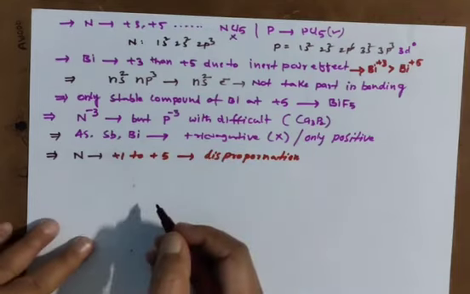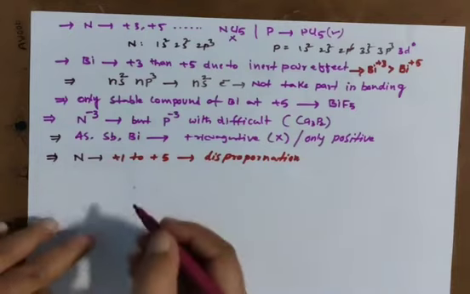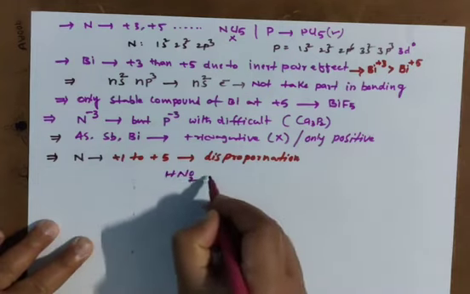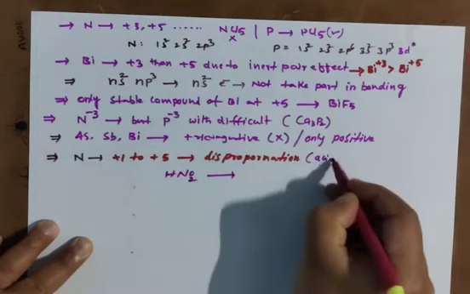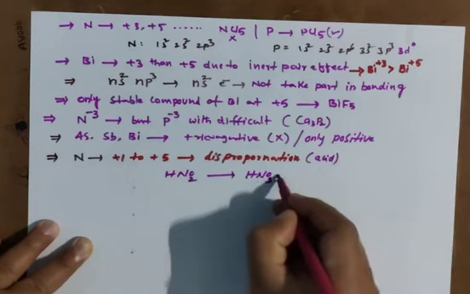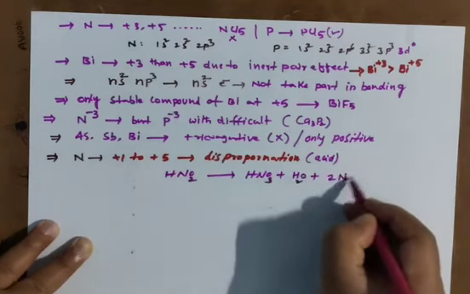What is disproportionation? Look here, I am showing a disproportionation reaction. HNO2, you know, nitrous acid, in acid medium gives HNO3 plus water plus 2NO.